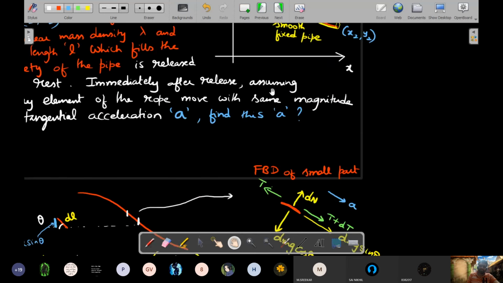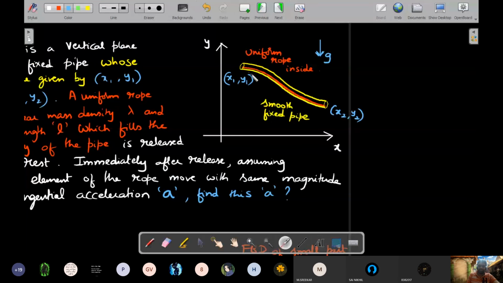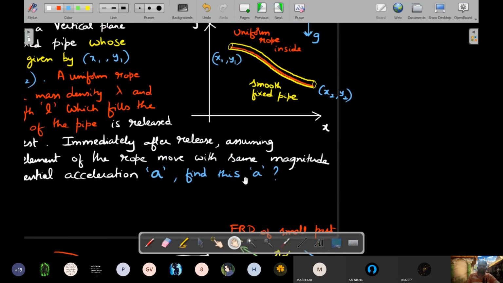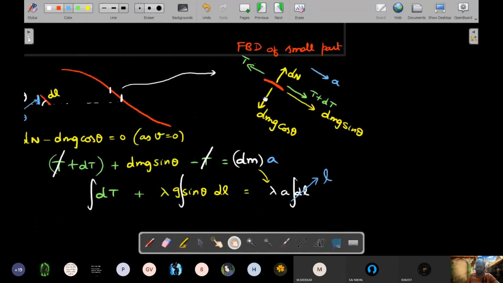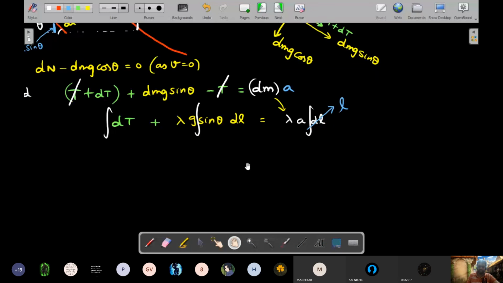So if you go back to the diagram, every dy integrated is nothing but the projection of these onto the y-axis, and whatever is the sum of all dy's that you're talking about, that I would say is y2 minus y1 directly. Integration of dy from the first coordinate to the last coordinate, I'll end up getting y2 minus y1. Since it's a positive number, I should consider that as y1 minus y2, because here y1 is bigger than y2. So that's the difference in the coordinates of that particular thing.